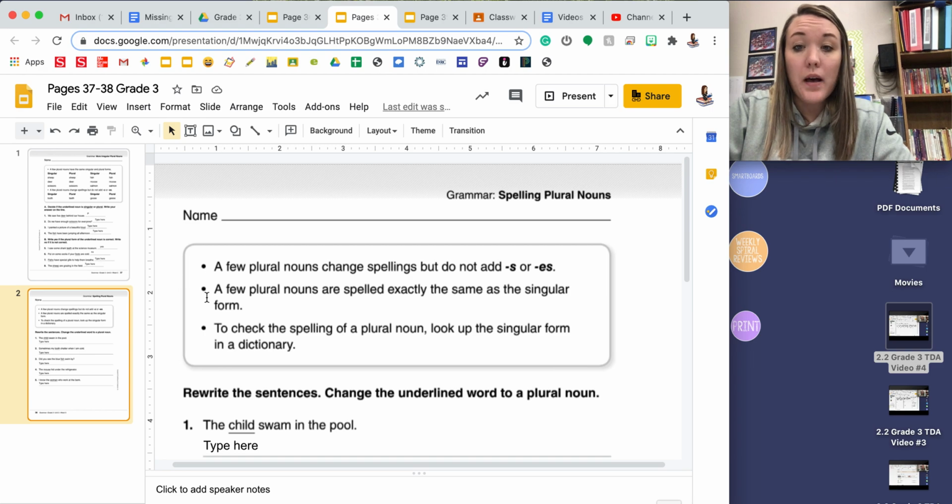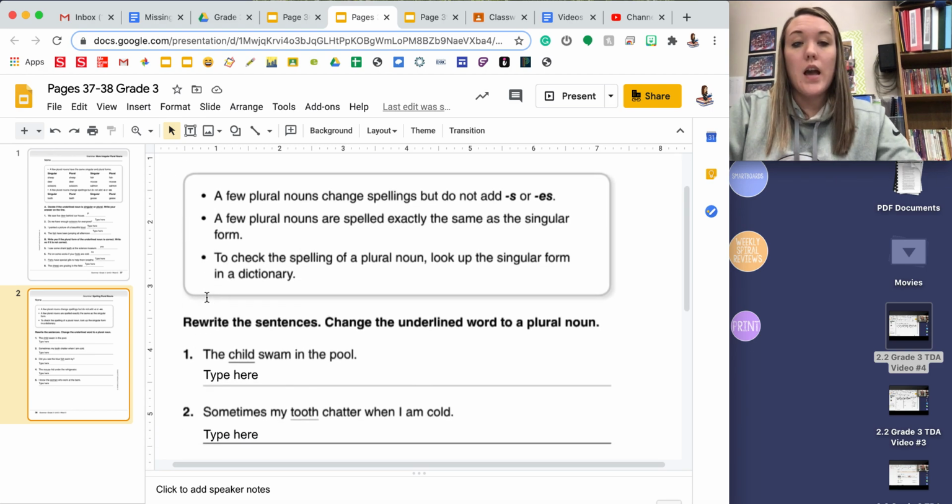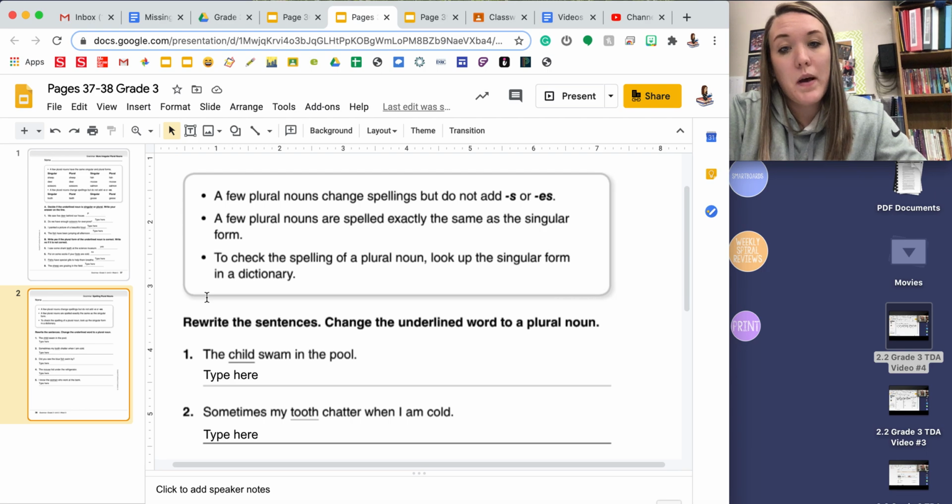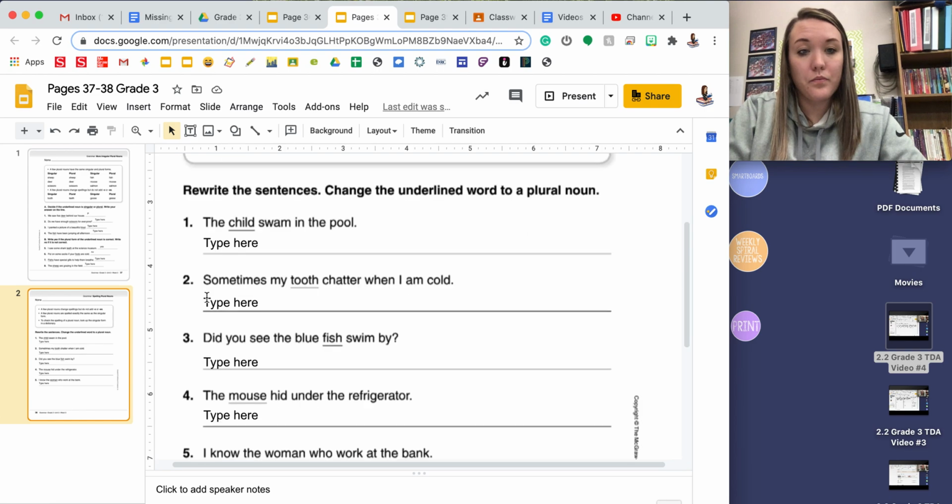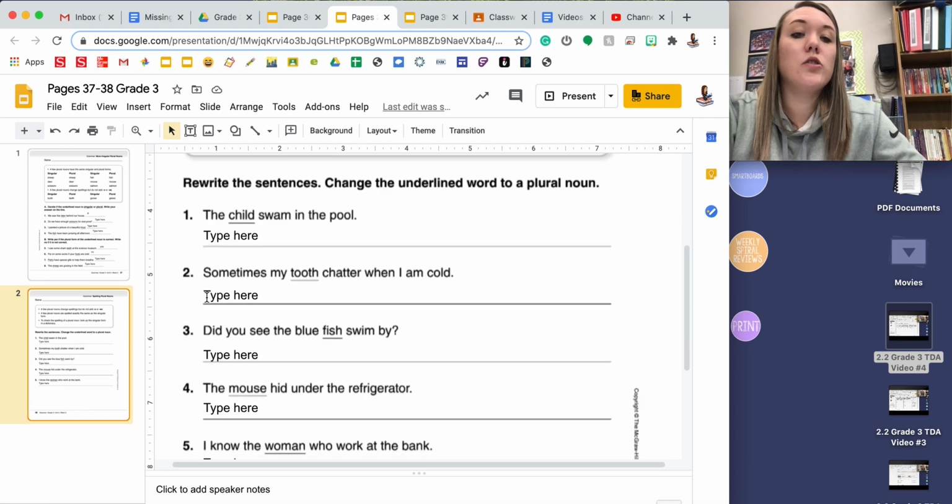This one says spelling plural nouns. A few plural nouns change spellings but do not add S or ES. A few plural nouns are spelled exactly the same as the singular form, and you can use a dictionary to check the spelling of a plural noun by looking up the singular form. You can also do a quick Google search if you need. The directions on this page say to rewrite the sentences. Change the underlined word to the plural noun.